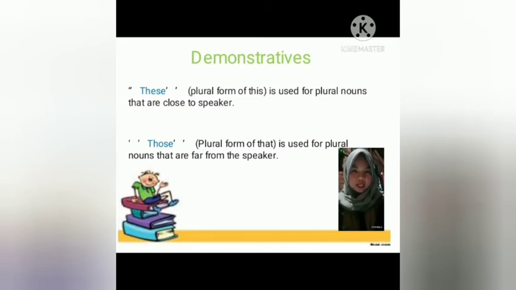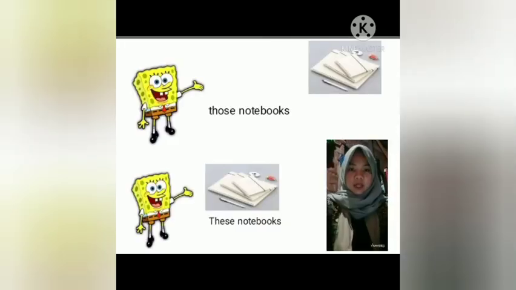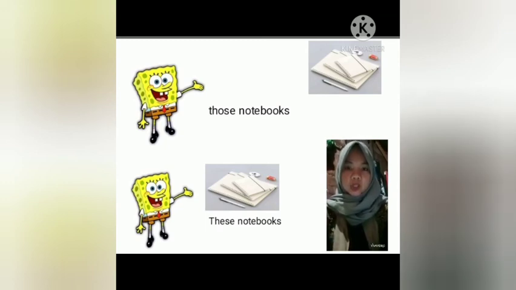The first is these. The determiner these is used to describe a plural number of objects that are close to the speaker. Second is those. The determiner those is used to describe a plural number of objects that are far from the speaker. For example, these notebooks, those notebooks. These notebooks is used if the notebooks are close to the speaker, and those notebooks is used if the notebooks are far from the speaker.